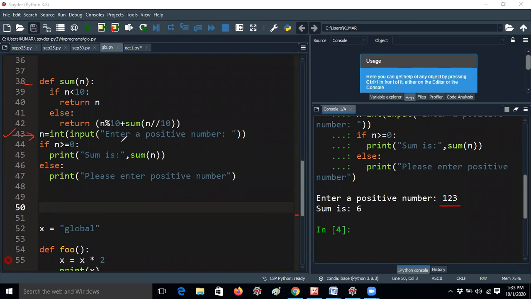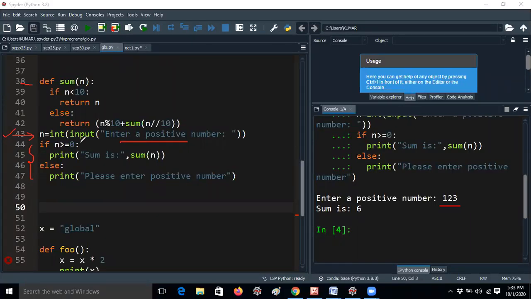If we are giving a message like this, some students may think, what will happen if we give a negative number? Actually these checks are not required. It is just for checking whether you are giving a correct number or not. If I give minus 123, it will check whether minus 123 is greater than or equal to 0. Minus 123 is not greater than or equal to 0. In mathematics, a number greater than 0 is a positive number, and a number less than 0 is called a negative number. That is the only logic I am applying here.